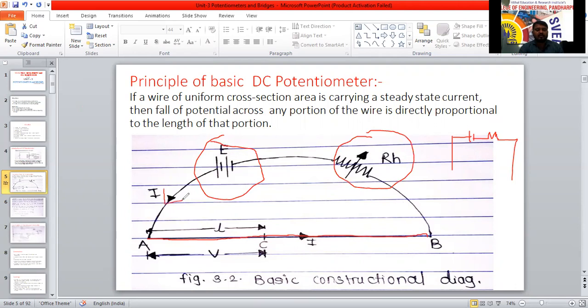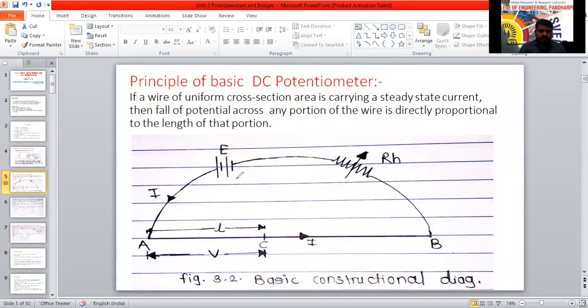Now the current flowing through that conductor we have to set here. And the total length of the conductor we have used is AB. So just for the understanding purpose, they have taken it like this. The circuit diagram is the same as this. Okay, is it clear?